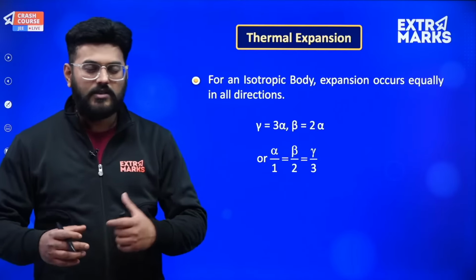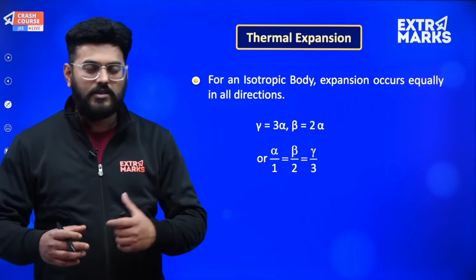If we have an isotropic body, then its linear, superficial and volumetric expansion coefficients have a relation between them: alpha will be equal to beta by 2, and that will be equal to gamma by 3. Or conversely, gamma will be 3 times the coefficient of linear expansion and beta will be 2 times the coefficient of linear expansion.